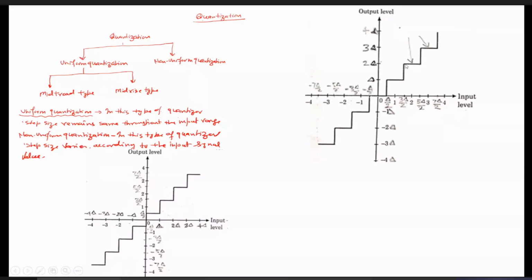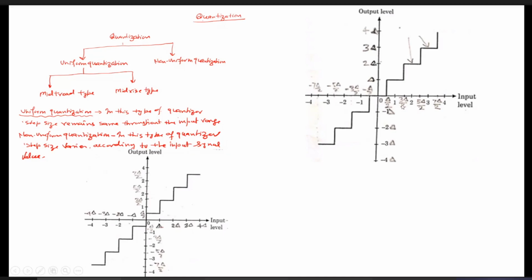So if the horizontal portion is called the tread, and the middle of the tread is at the origin of this graph, then we call it mid-tread type of quantization. You can see in this graph, this tread portion's middle is falling at the origin. Whereas in the lower figure, the mid of the rise portion is falling at the origin of this graph, so we call it mid-rise type of quantization.